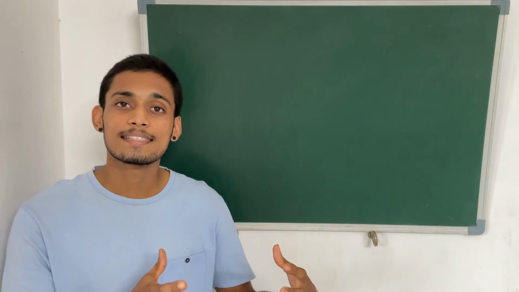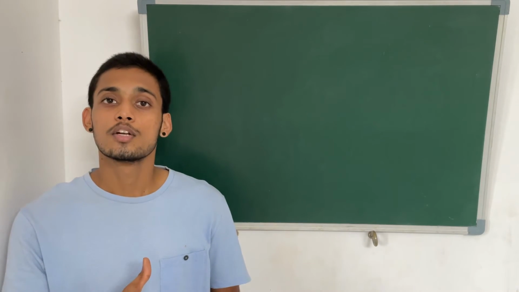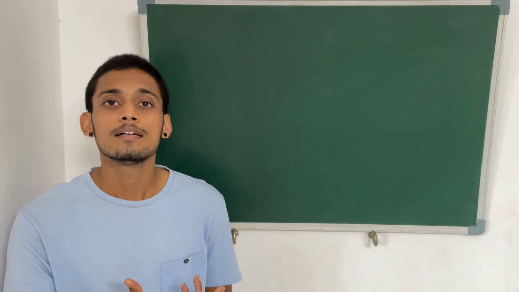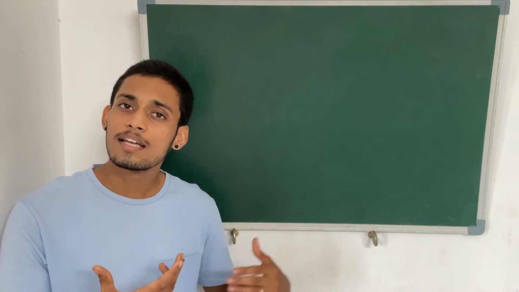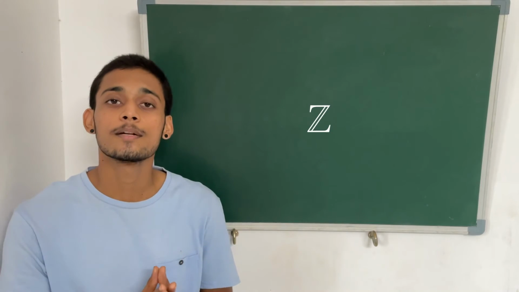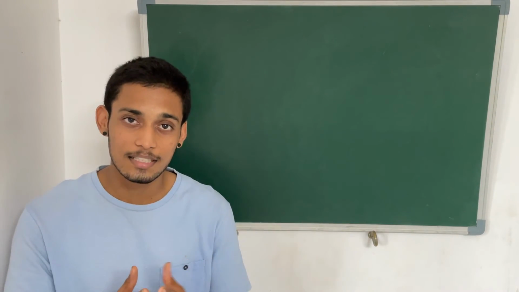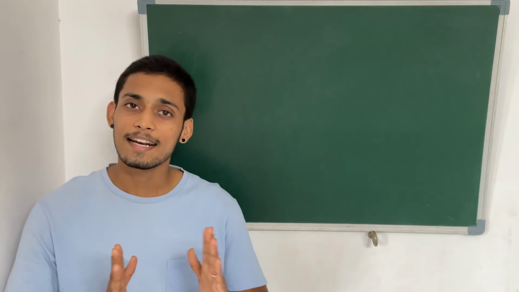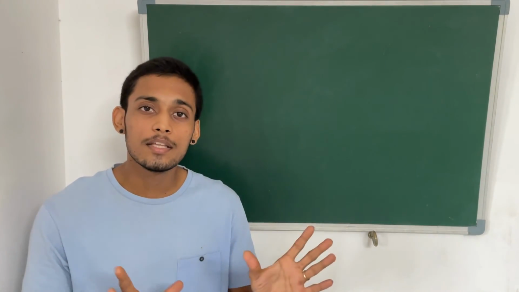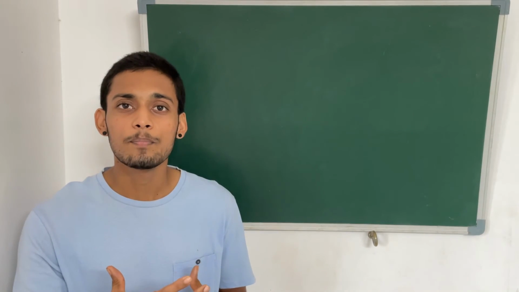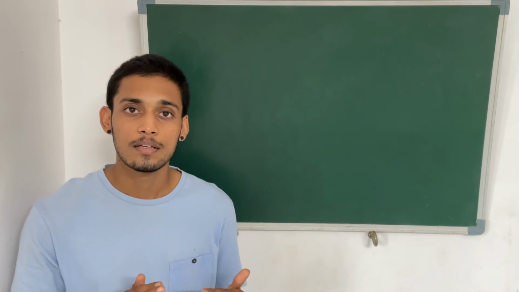For example, for the set of natural numbers, the notation is script N. The set of integers, script Z. And similarly, whole numbers have a reserved notation, rational numbers have a reserved notation, and irrational numbers and real numbers too. Certain sets which are widely used or used repeatedly have a reserved notation.